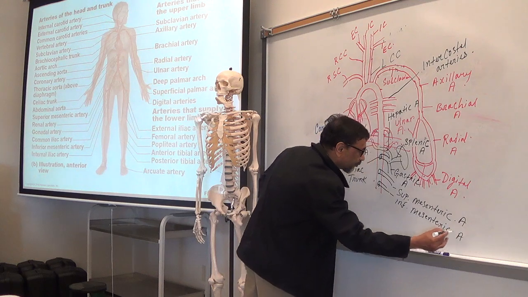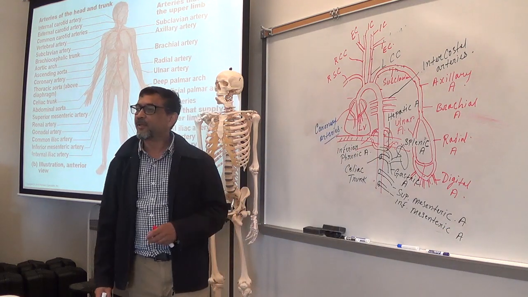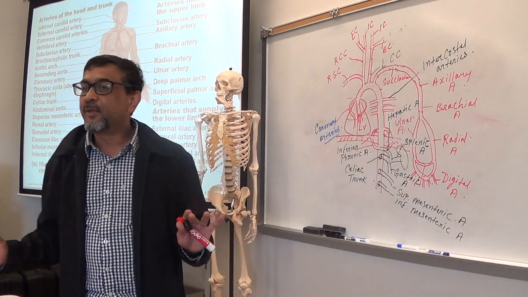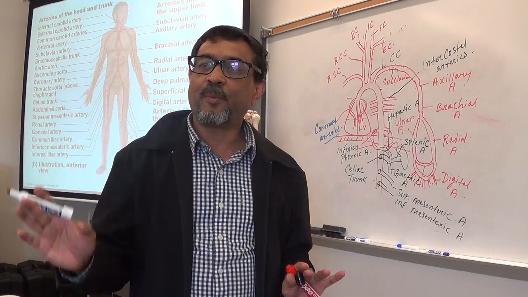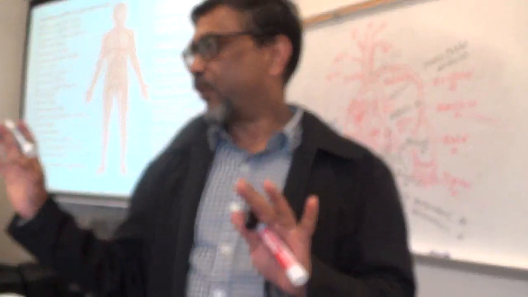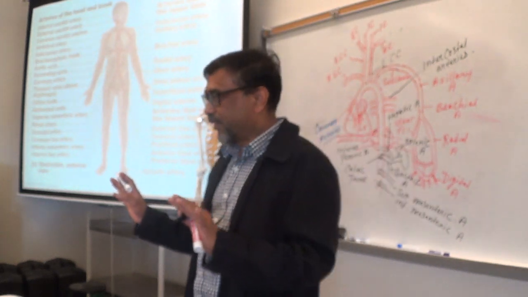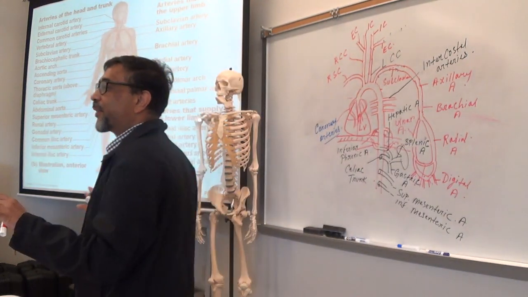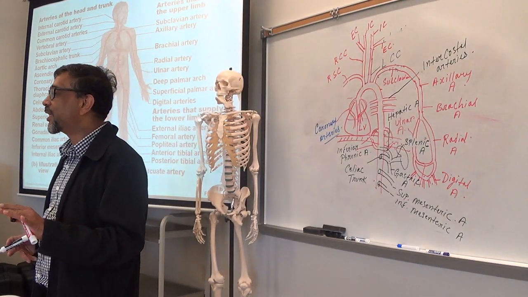Easy to remember: superior mesenteric supplies blood to the small intestine mostly, and inferior mesenteric should supply to which intestine?